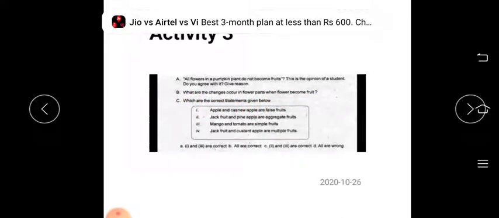Then C sub-question: which are the correct statements given below? You have to find out what is related to fruits. So you have to find out which is the correct statement here. Apple and cashew apple are false fruits. Yes, it is a false fruit. It is one of the correct ones. Second one, jackfruit and pineapple are aggregated fruits. Whether it is correct, you have to find out. Mango and tomato are simple fruits. Yes. Fourth one, jackfruit and custard apple are multiple fruits. So you have to choose the correct statement here.